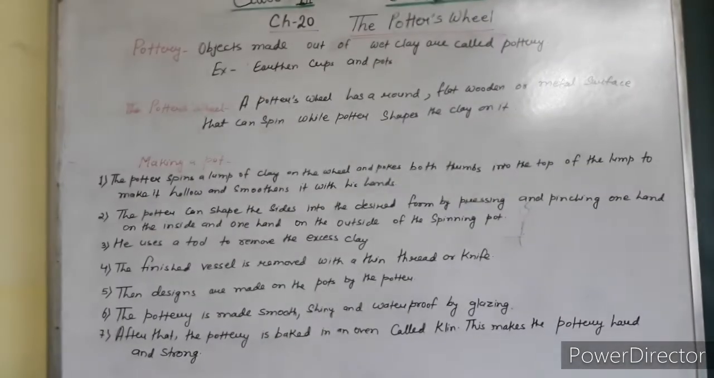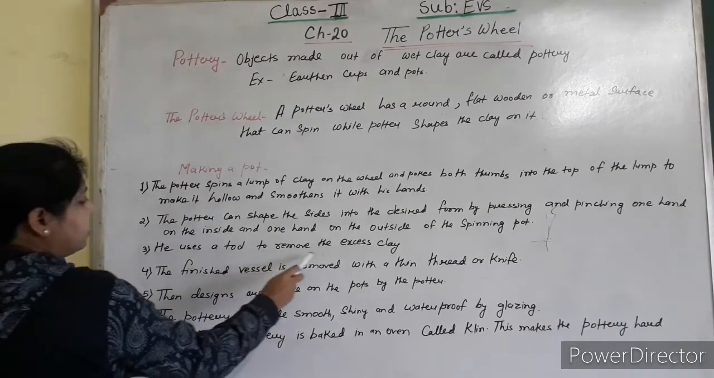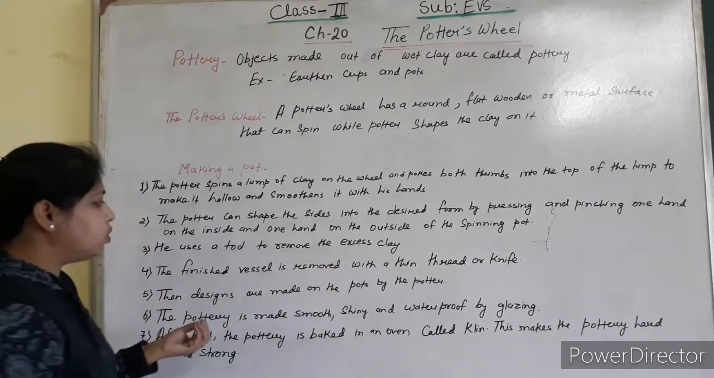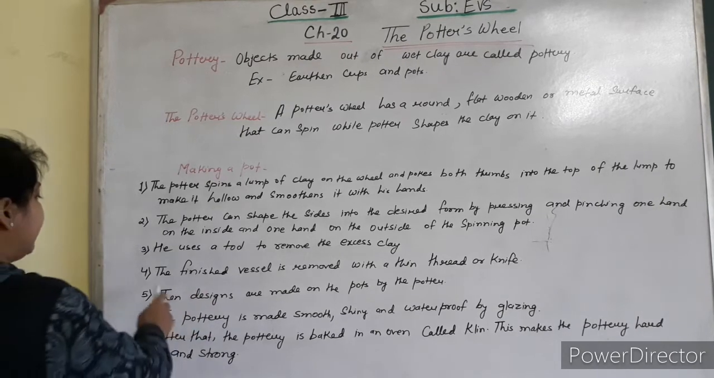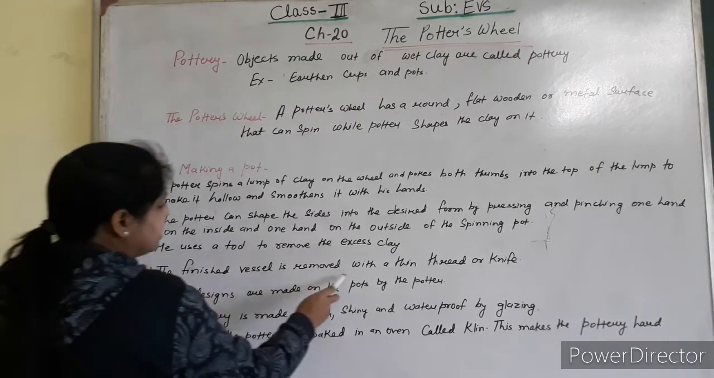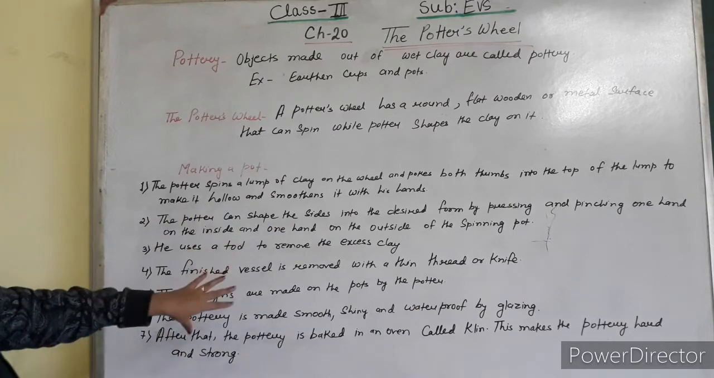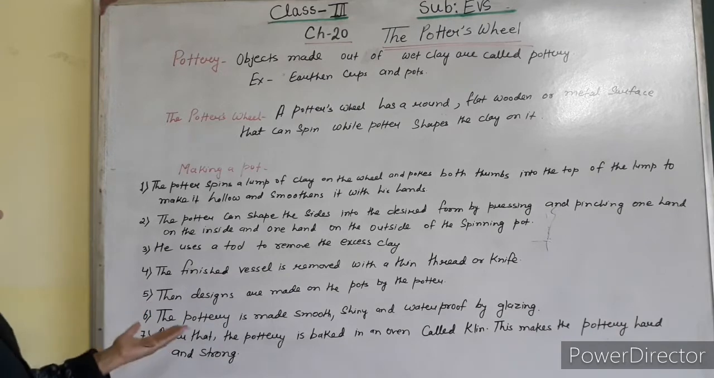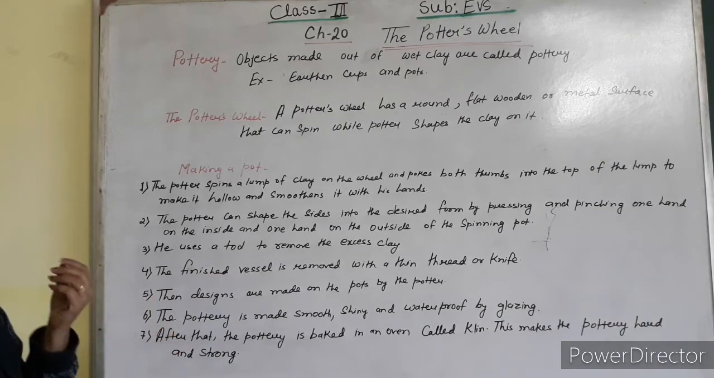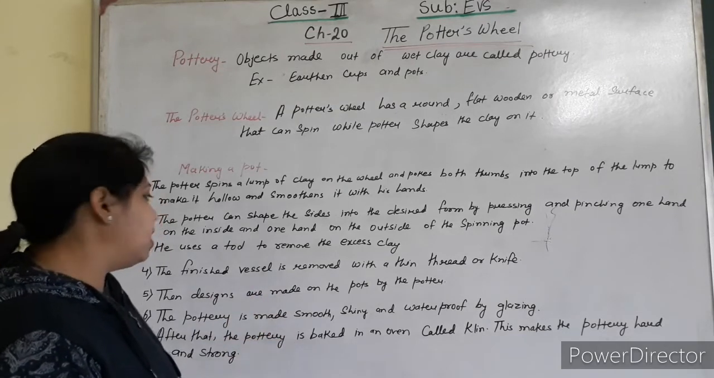Then number 3, he uses a tool to remove the excess clay. They use some tools to remove the excess clay from the pot. Then number 4, the finished vessel is removed with a thin thread or knife. After finishing the making of the pot, how do they remove the vessel from the wheel? They use a thin thread and sometimes a knife to remove the vessel from the wheel.